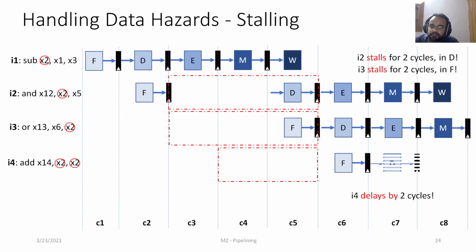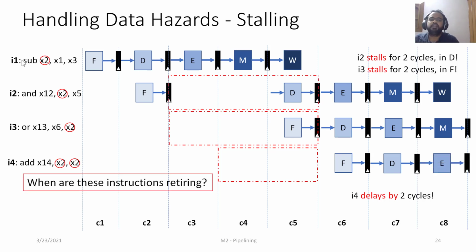Once we fetch it, only then in the 7th cycle can we fetch I5. Because of the producer-consumer dependence between the instructions, we are stalling in the hardware and carefully checking for the updated value. Only when the updated value is available are we making progress to the next stage for the next instruction.